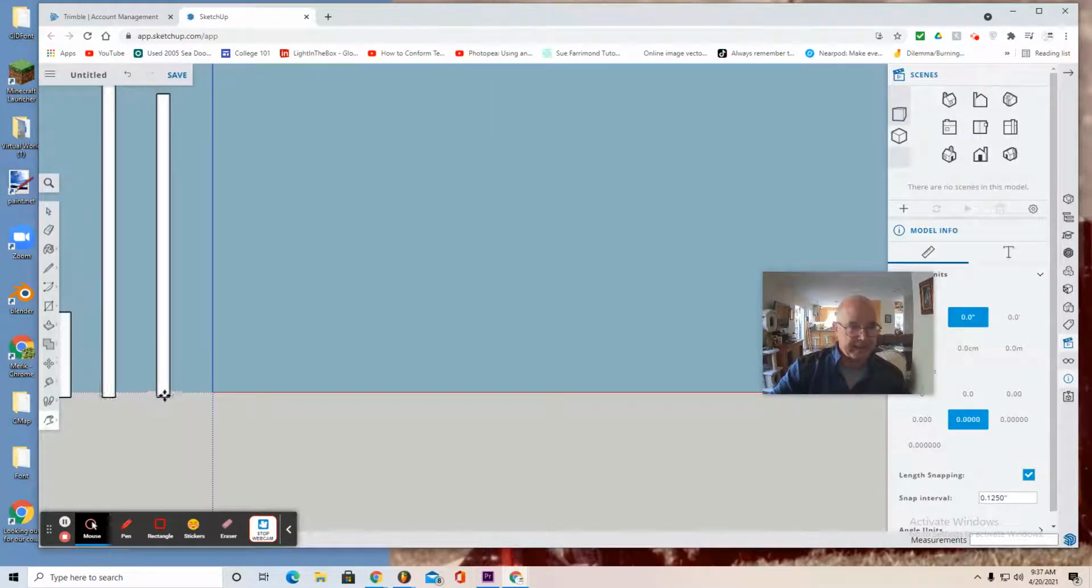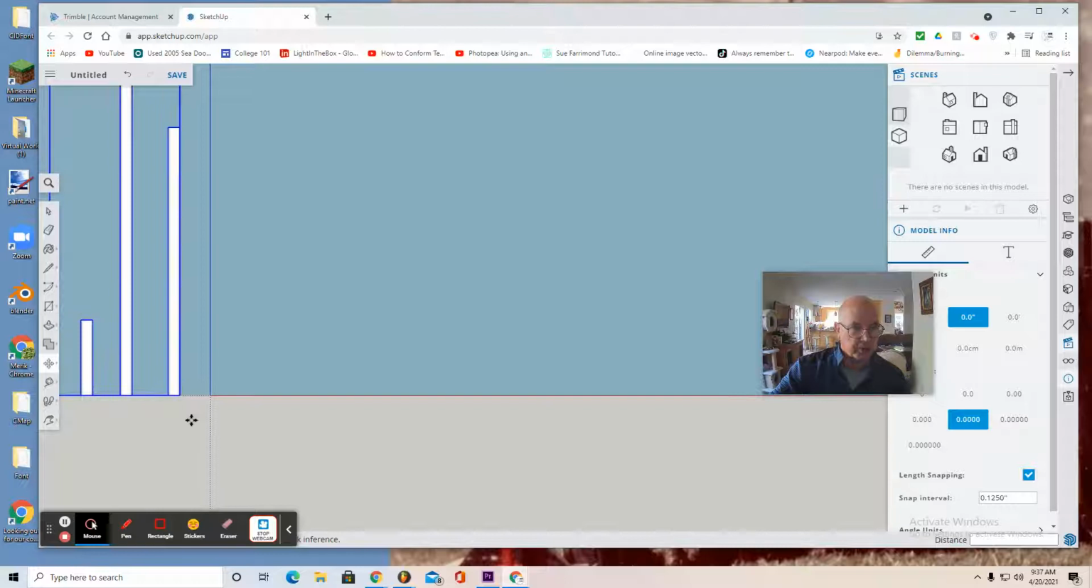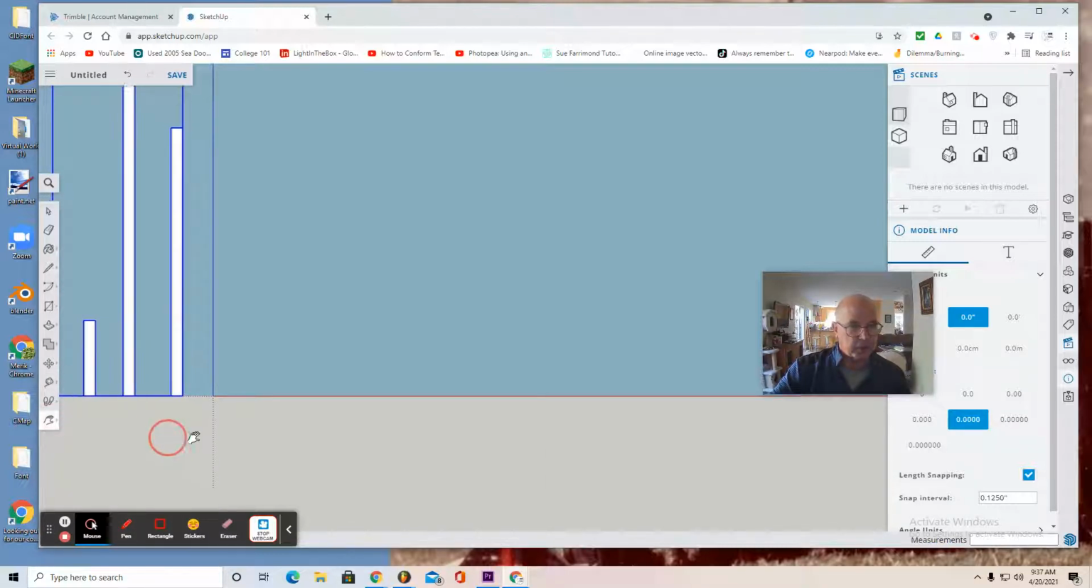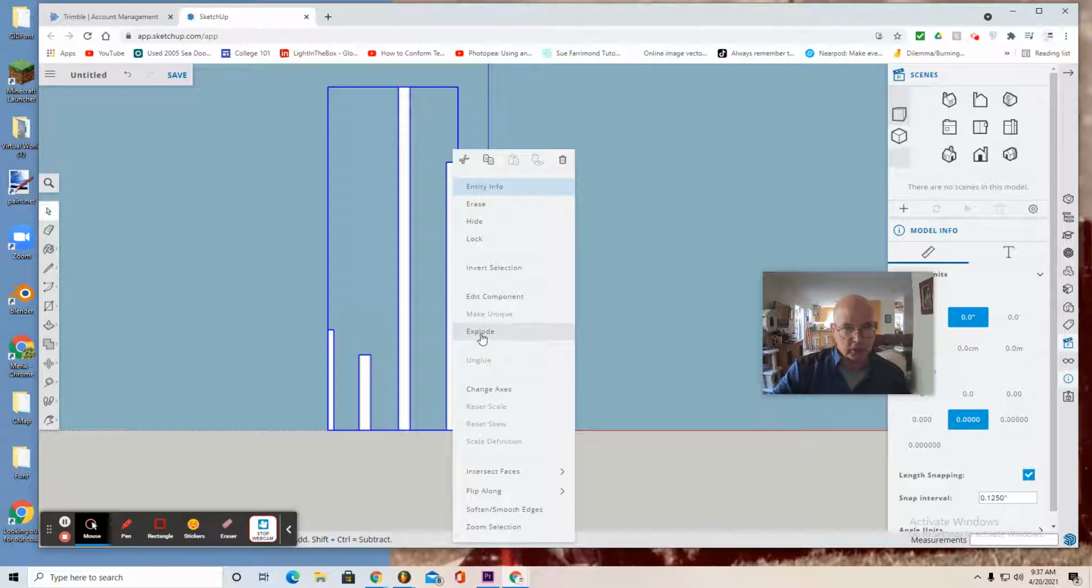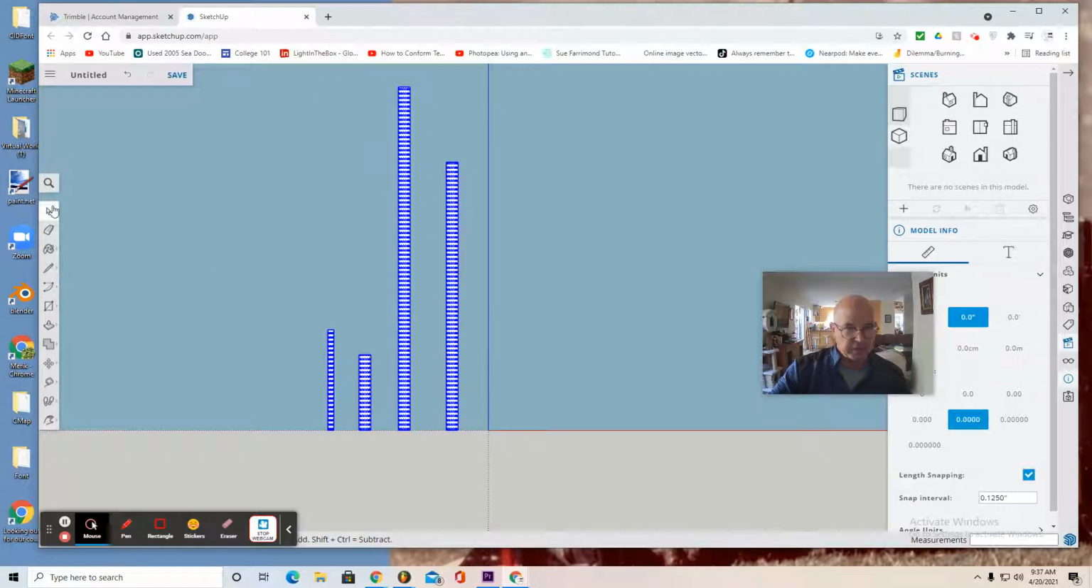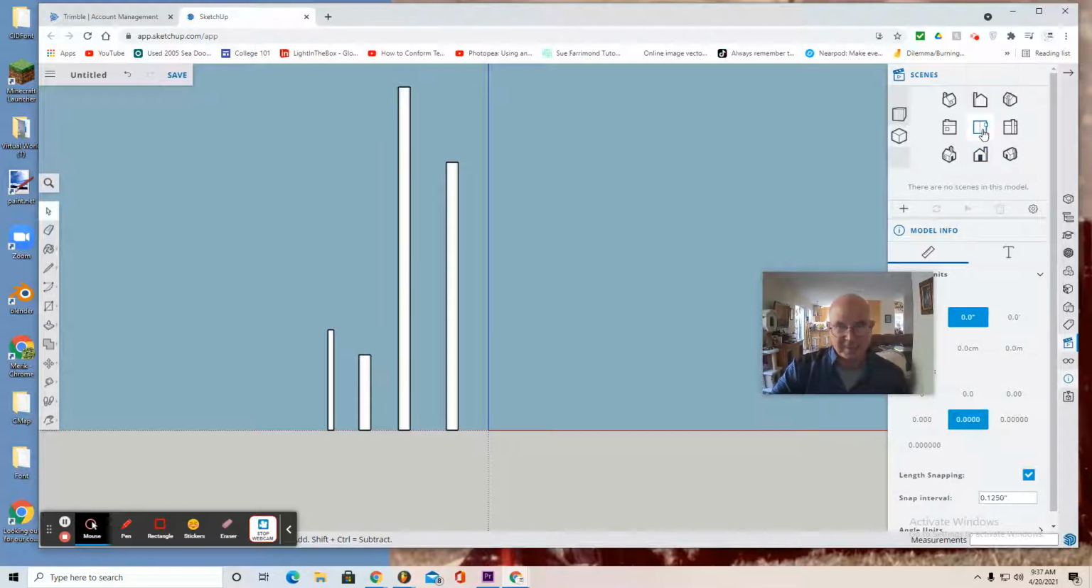Now I'm going to make each of these their own component. So what I want to do is break this component by exploding it. The way you explode is use the select tool. Okay, it's selected. Right click and explode. And now each of these, before I make them a component, I want to put a measuring line on the top of each one that'll help me center it.